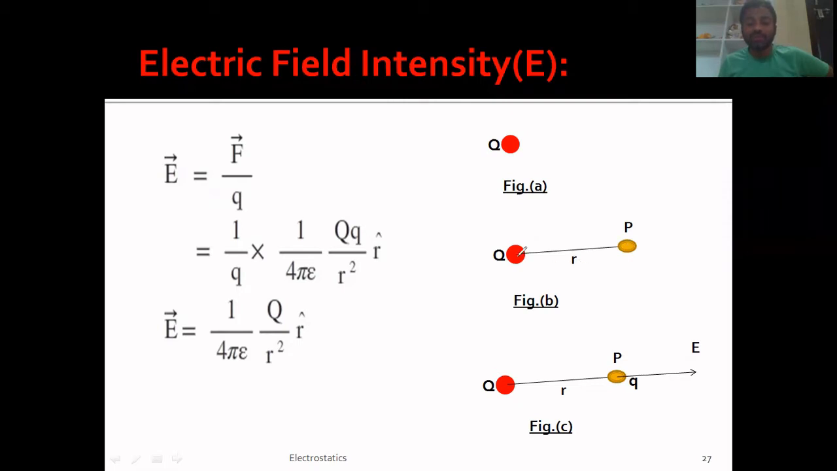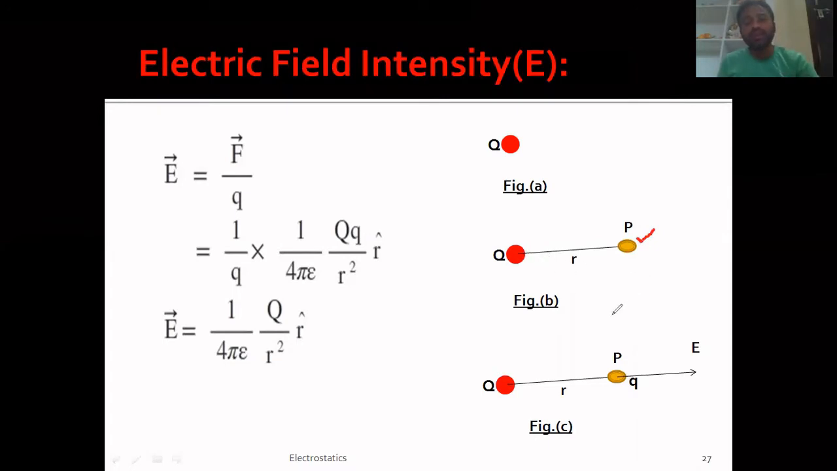So this is charge Q, whose electric field intensity we want to find. To find it, you have to choose a point P where you want to find the electric field intensity, and hence I have chosen a point P here. The third step is to keep a unit positive charge at point P. Unit positive charge, you can say q1, q0, q2, whatever it is. It's a unit, we just call it a unit positive charge, that's it.